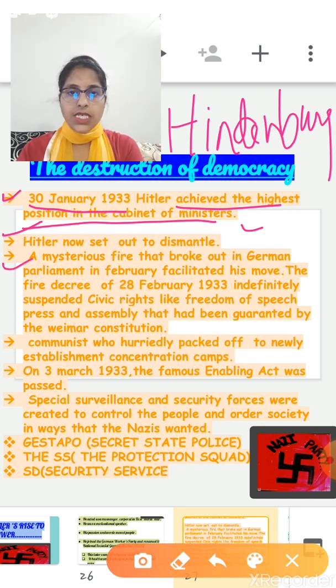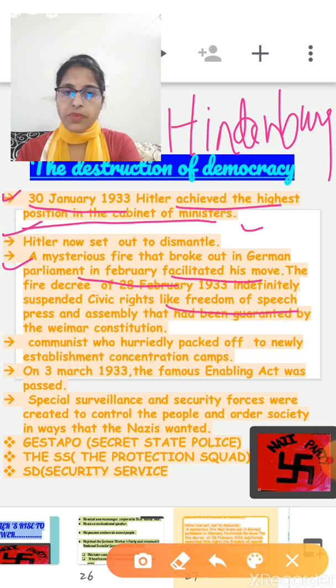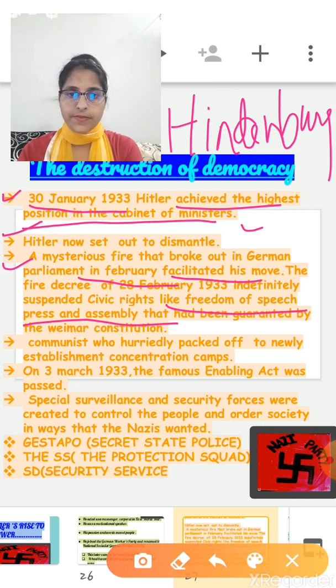Then mysterious fires that broke out in the German parliament in February facilitated his move. The Fire Decree of 28 February 1933 indefinitely suspended all civic rights like freedom of speech, press, and assembly that had been guaranteed by the Weimar Constitution.